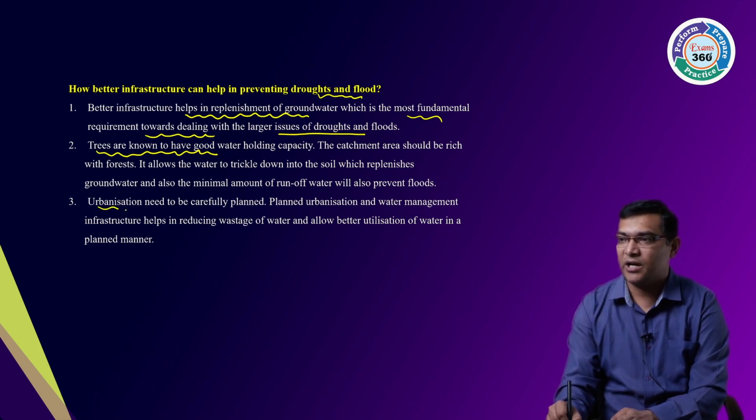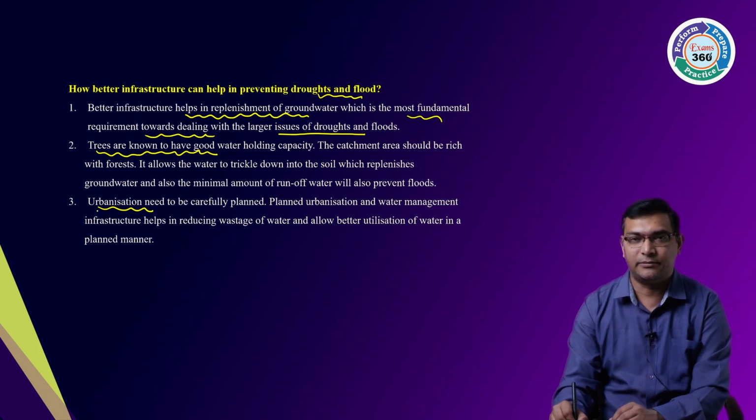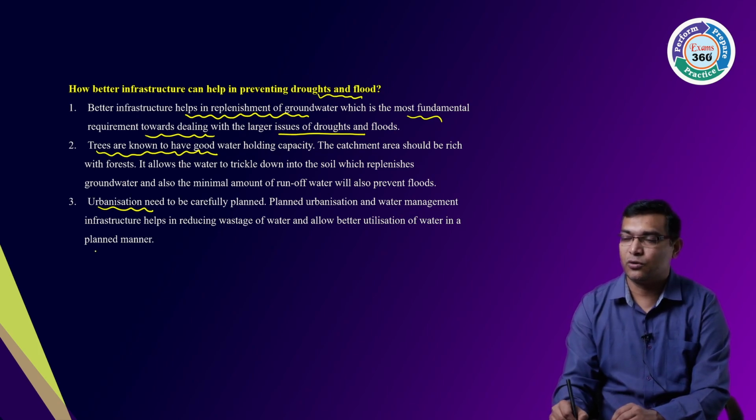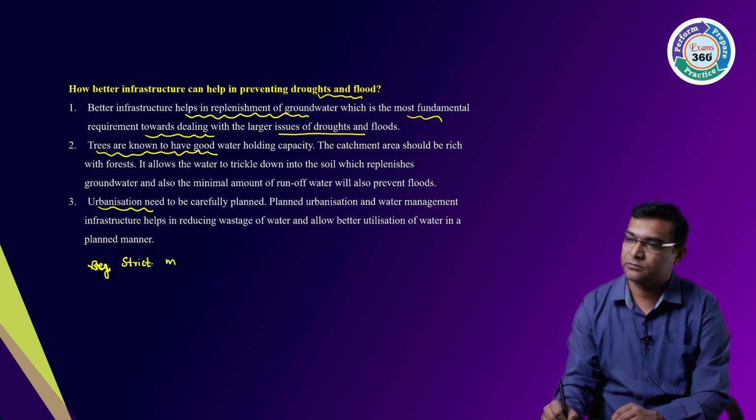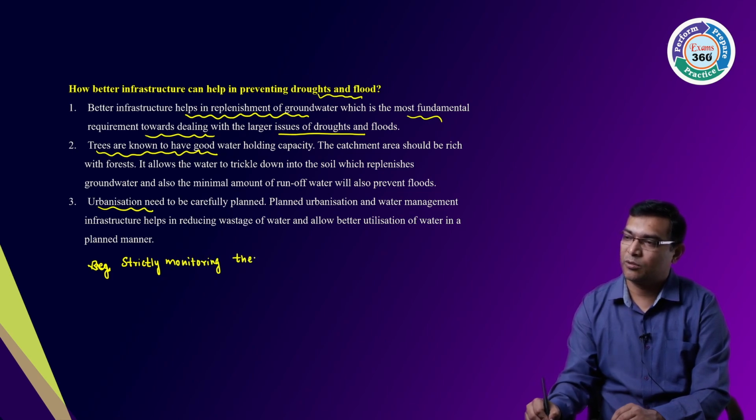Then urbanization needs to be carefully planned, right? And also regulations or strict monitoring of the water bodies,